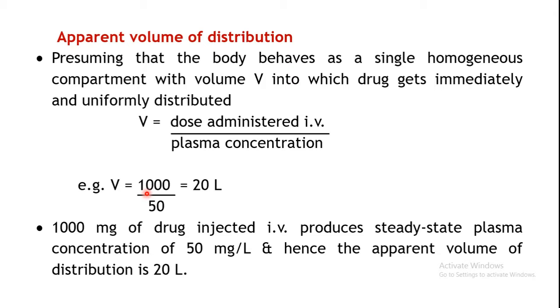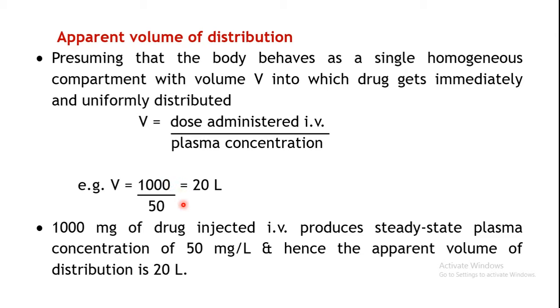Supposing you have administered 1000 milligrams of your drug by IV route, and the plasma concentration which is measured is found to be 50 milligrams per liter, then the volume of distribution will be 1000 divided by 50, which comes to 20 liters. Here the unit was milligrams and here it was milligrams per liter.